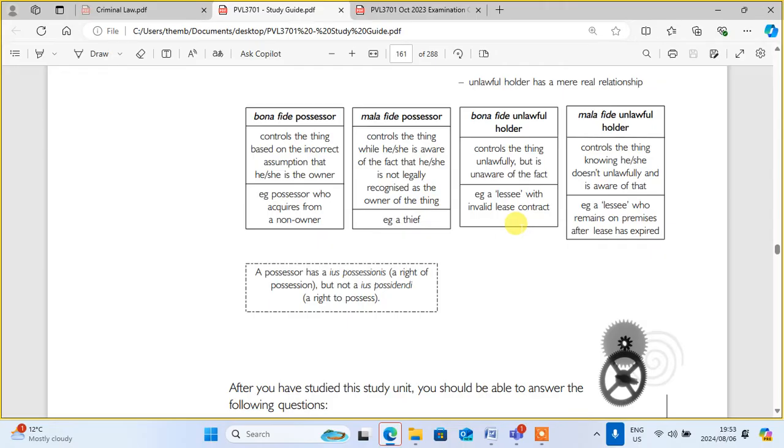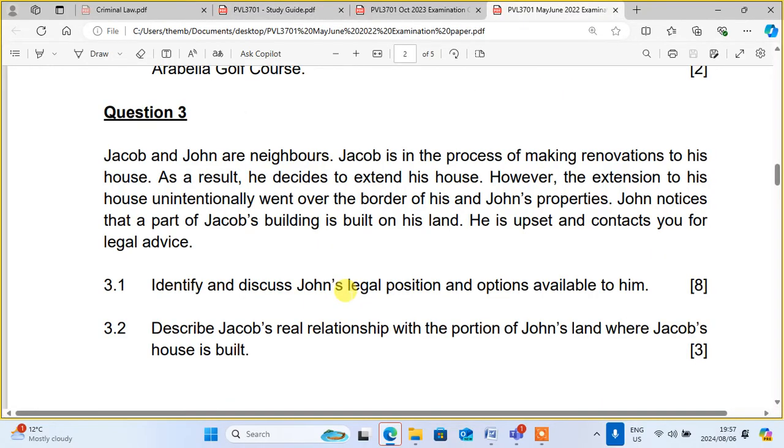Let's go and check another question which I have seen about malafide. You can see question number 3. They said Jacob and John are neighbors. Jacob is in the process of making renovations to his house. As a result, he decided to extend his house.